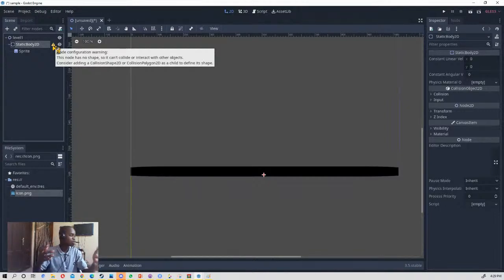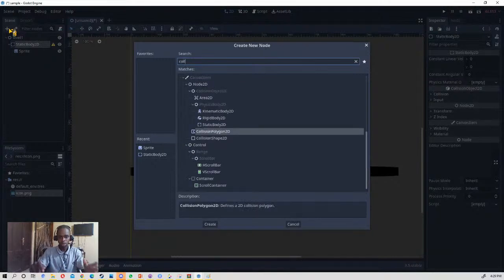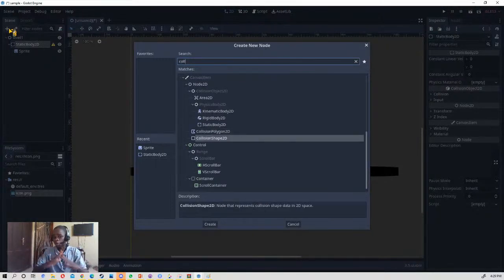Like a normal human being, to be something that can interact, it has to have a mass. So we have to add another node here to add the mass, and the name of that node is called collision shape. We have collision polygon and we have collision shape, but we are just going to talk about collision shape currently.